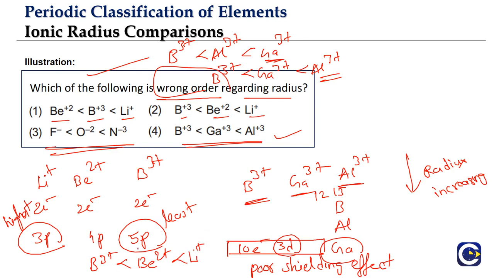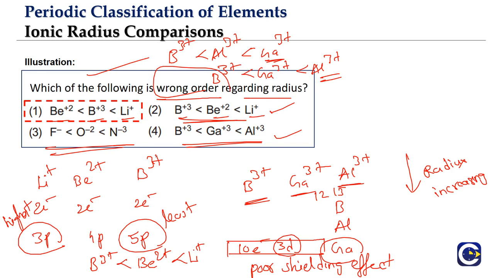Which means option 2, the trend you are seeing, B3+ less than Be2+ less than Li+, is in fact the correct order. So what is the wrong one? It is option 1. That is the wrong order in terms of radius comparison. This is how we can answer.